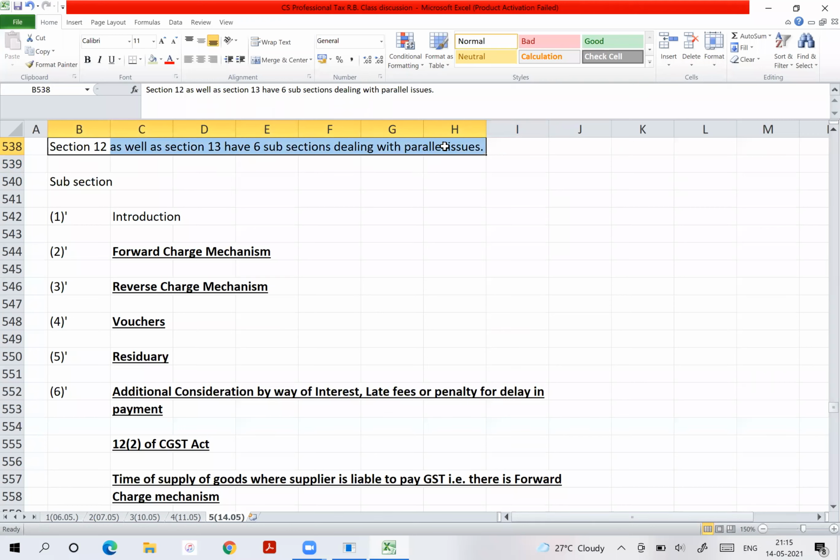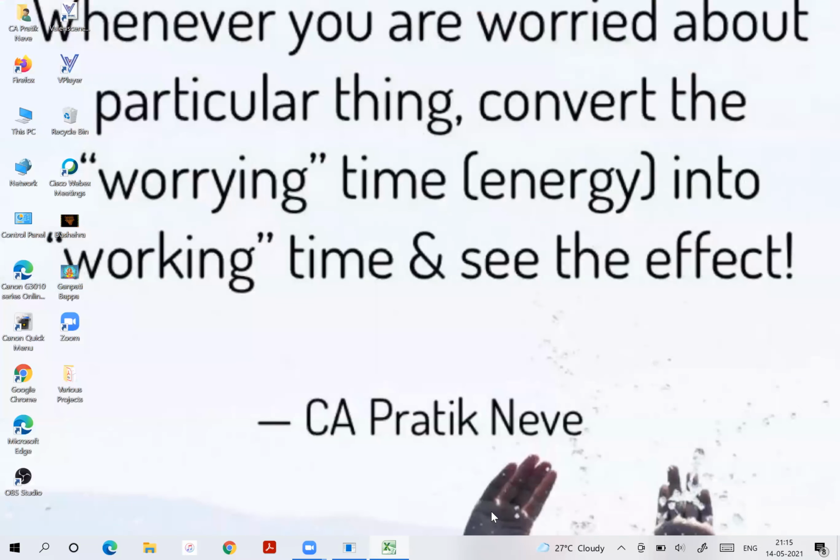Section 12 and 13 both have how many subsections? Both have 6 subsections. What do they deal with? Let's minimize and revise. 1 deals with introduction, 2 deals with forward charge, 3 deals with reverse charge, 4 deals with voucher, 5 deals with residuary, 6 deals with interest or additional consideration by way of late fees, interest, etc.